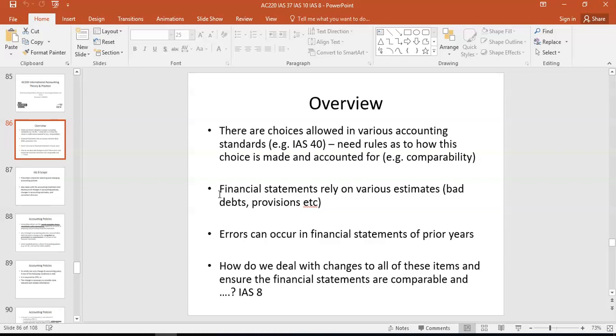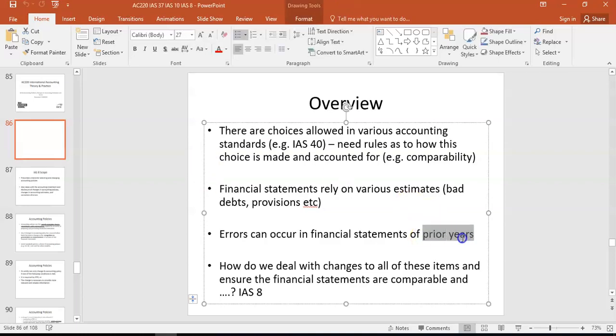And probably less frequent, but again, it does appear, unfortunately, even in PLC companies' and listed companies' financial statements, is an error. What happens if you spot an error last year or the year before? So it is only prior year errors, because if you spotted an error in this year's accounts, well, you can update it before the accounts are published. So what we're interested in under IAS 8 is, what happens if you find an error from last year or the year before? It could be a fraud, or it could be an unintentional error. How do you deal with it? And how do you disclose it in the financial statements? And all of those are covered by IAS 8.